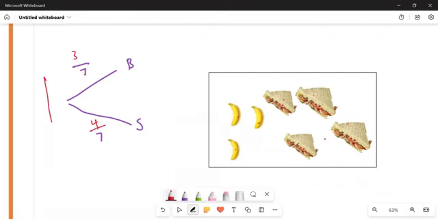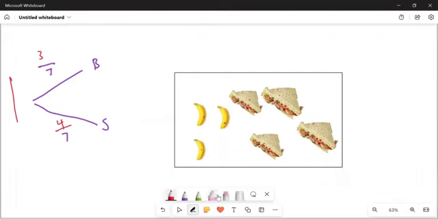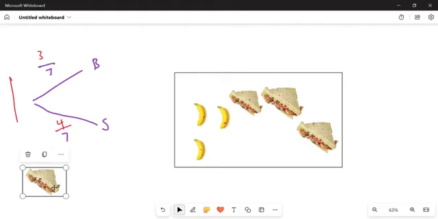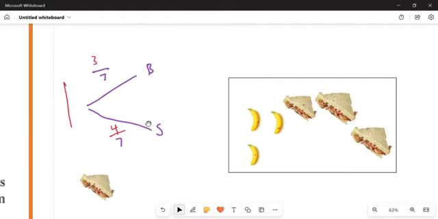Let's choose for the first time. If I choose for the first time, I can choose any one of them. Let's suppose, we don't know what's going to happen, let's suppose I choose a sandwich. Now, while I was ready to eat my sandwich, they called me to say, quickly go to the office. I chose the sandwich, so I'm going in this direction. Then I'm going to choose for the second time.